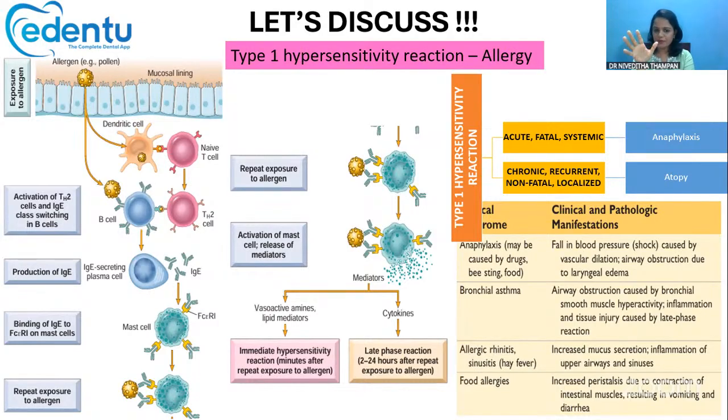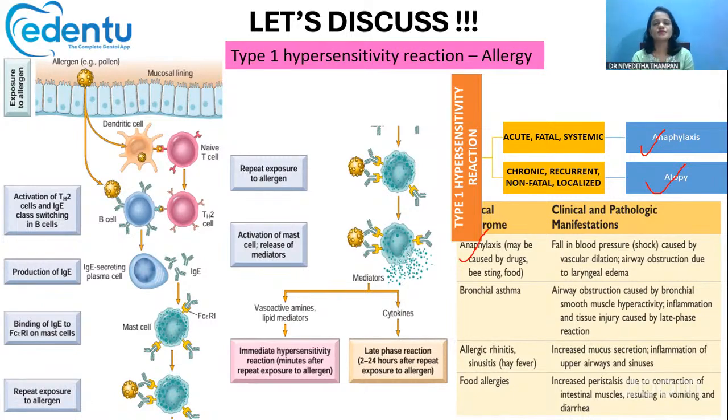Okay, so type 1 hypersensitivity reaction can manifest in two forms. It can be either acute, fatal or systemic in nature, which is called anaphylaxis, or it can be chronic, recurrent, non-fatal or localized in nature, which is called atopy. If you look at the clinical manifestations of type 1 hypersensitivity reaction, you can see anaphylaxis, which may be drug allergy, bee sting allergy, or food allergies.